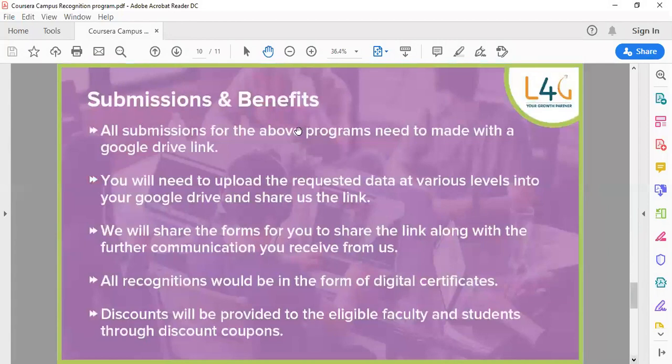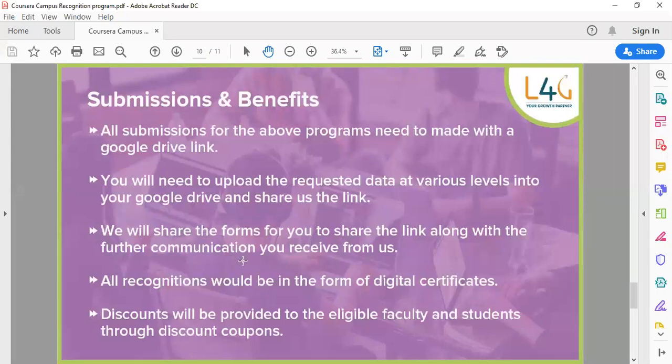See the benefits. If you submit, what are the benefits that are available? Number one, you have to submit everything in a Google link. Next, you have to upload the requested data. They will ask you for the certificates which you have gained. They'll give you a link, and they will ask for a 2 minute video. Everything we have to share.